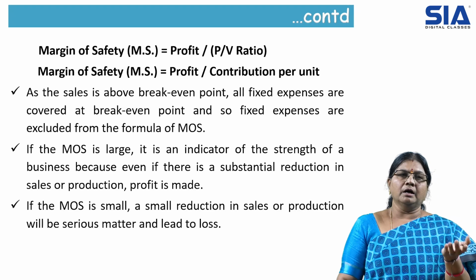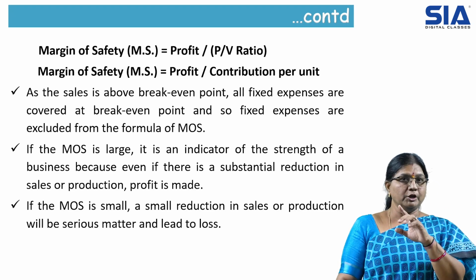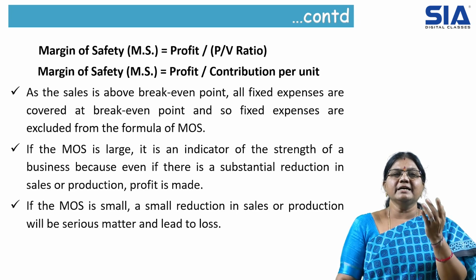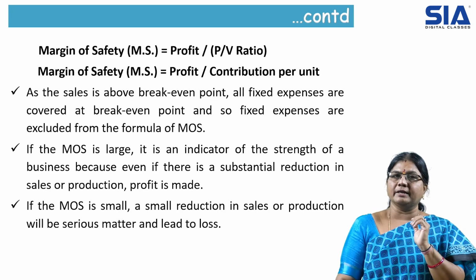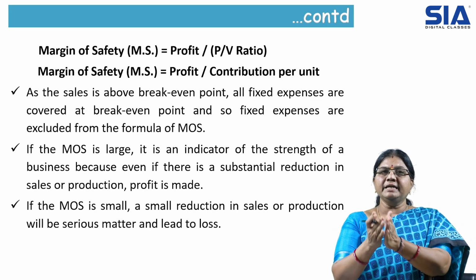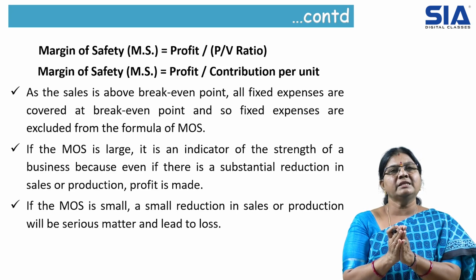Then the same thing, the margin of safety is equal to profit divided by PV ratio. Again, PV ratio is nothing but contribution per unit. So when the sales is increasing, the margin of safety will also increase. When the margin of safety is higher, it is an indication that our company is in a very strengthened position.